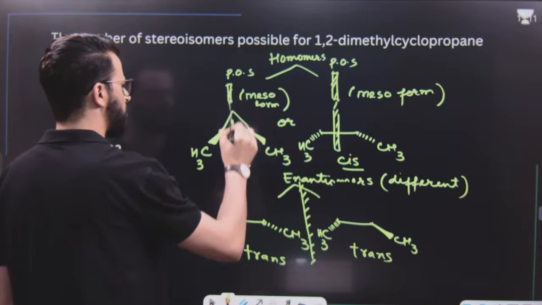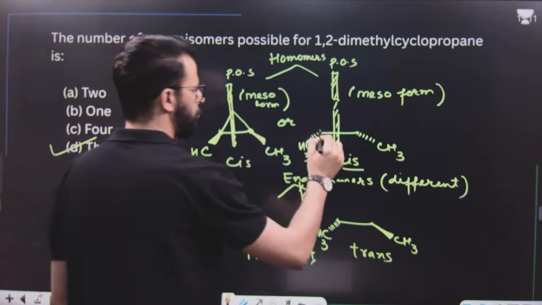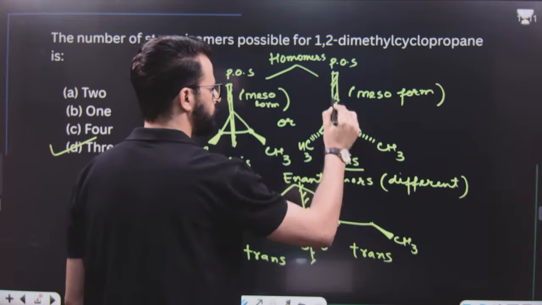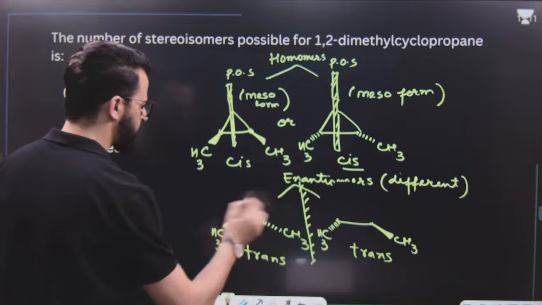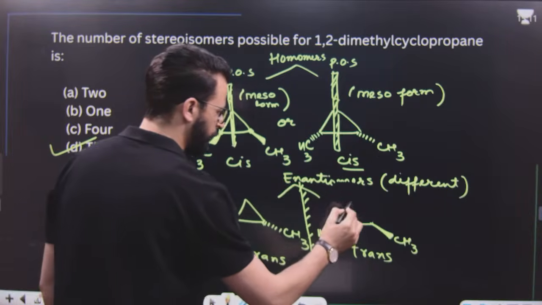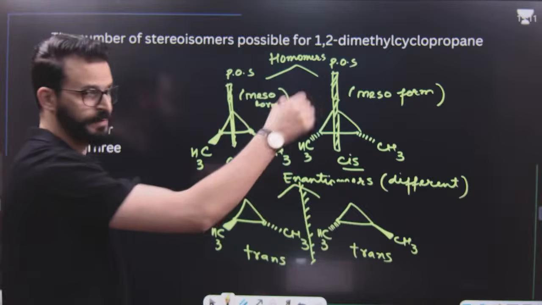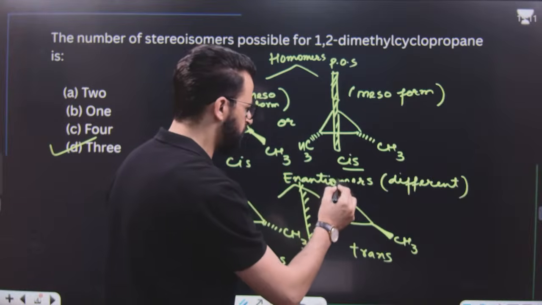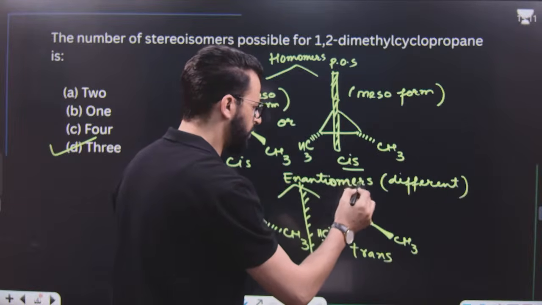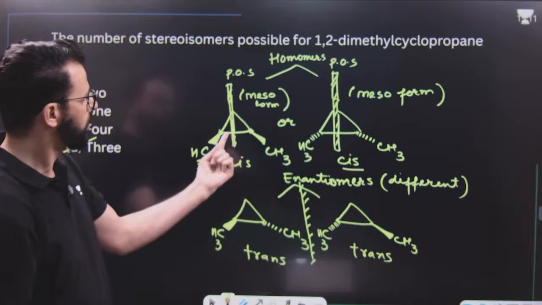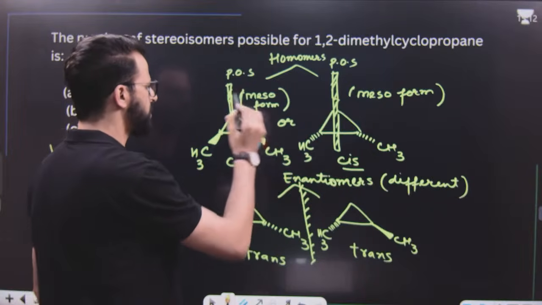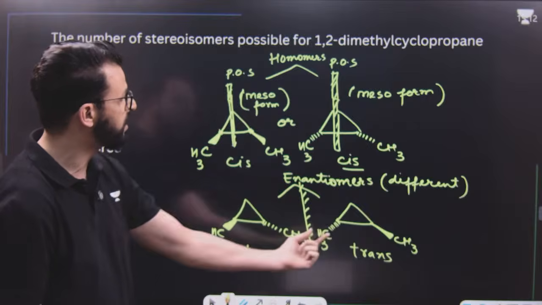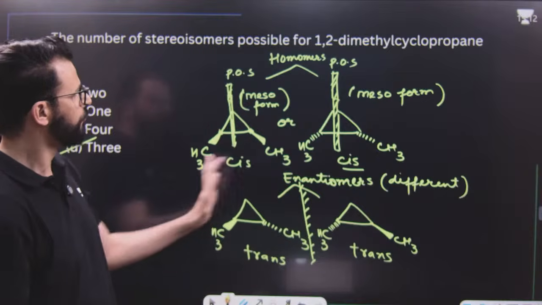But the explanation is one and the same. That explanation is not correct for cyclopentane, but the explanation which I have explained is correct for this cyclopropane. This and this are meso, that means identical forms, homomers, but these are trans, and they are different forms.